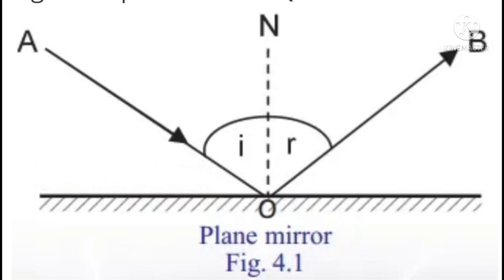First topic is plane mirror. We know mirrors are of various types. First is plane mirror. A plane mirror has two parts, one smooth surface and one rough surface.